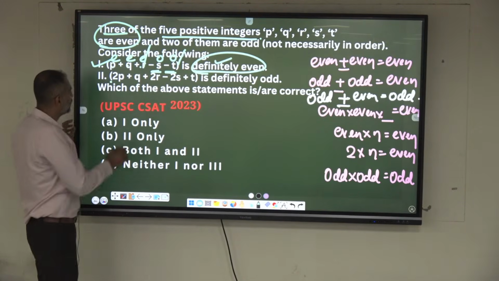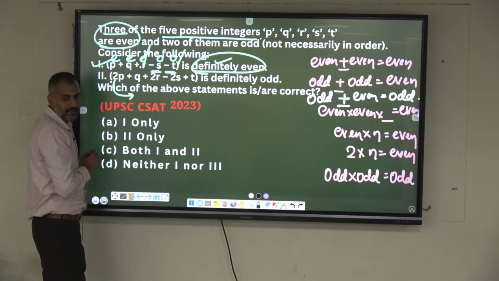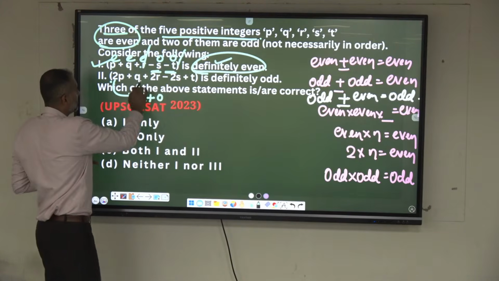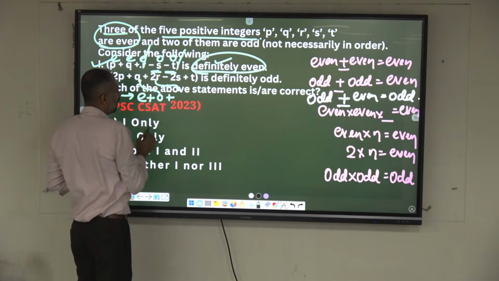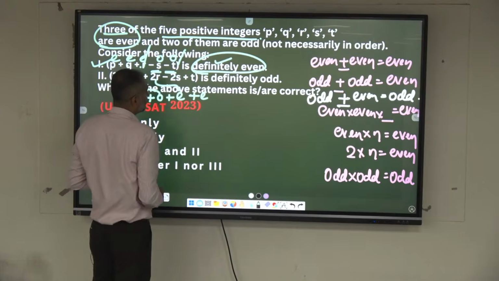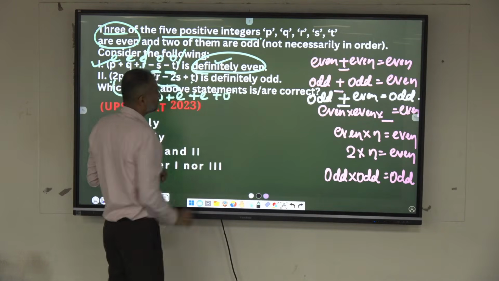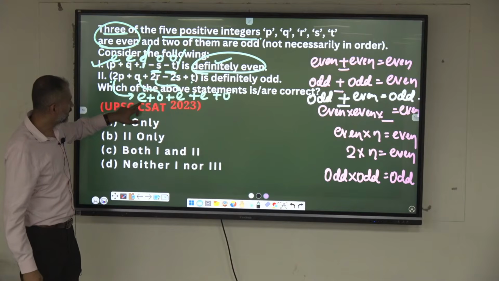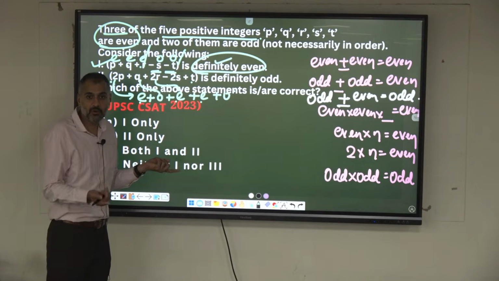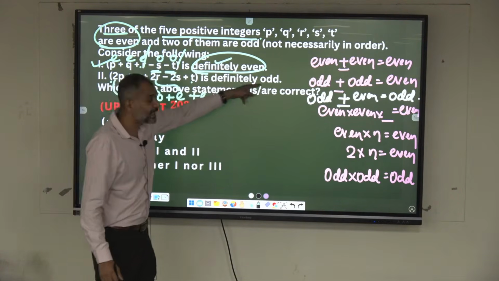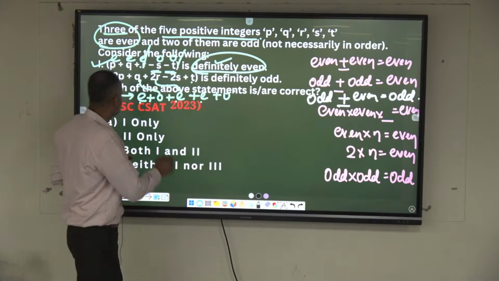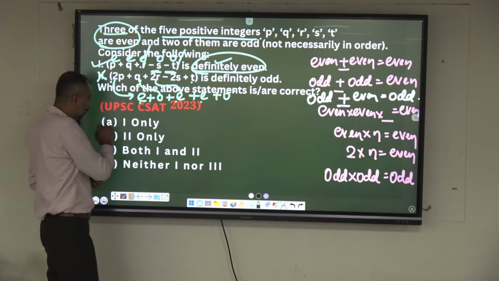Now, 2P. You put an odd number or else even number, what kind of number will you get? Even only. Plus, consider this Q as an odd number. R and 2R has to be what? Even. 2S has to be even. Plus T, let's consider this as an odd number. See, even plus even plus even is what? Even. Odd plus odd? Even. So the whole sum becomes even. He says definitely odd, not necessarily right. We have proved it. That can be even also. Hence, this is not definitely true.